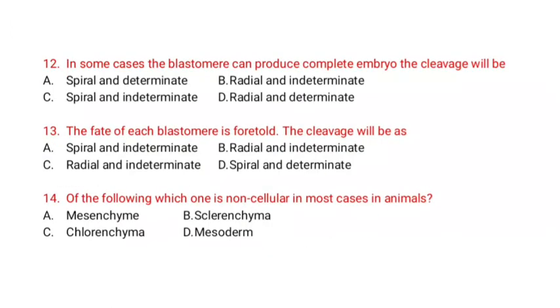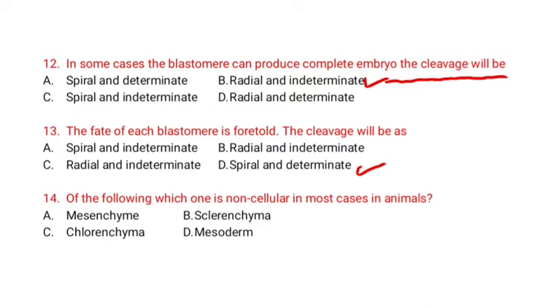Echinodermata. In some cases, the blastomere can produce complete embryo. The cleavage will be: correct option is option D, radial and indeterminate. Option B is correct. The fate of each blastomere is foretold. The cleavage will be spiral and determinate.